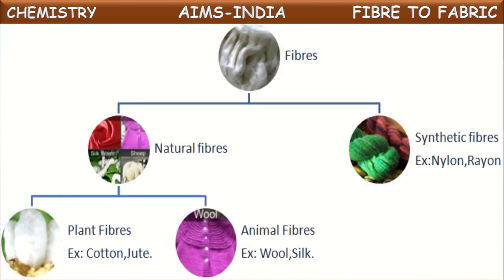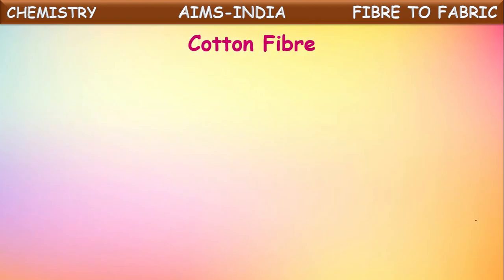So we can segregate the fibers like this. Fibers are classified first into natural fibers and synthetic fibers. Again, these natural fibers are classified into two types based upon the sources, plant fibers and animal fibers. And those prepared by human beings are synthetic fibers. Now, first let us talk about cotton fiber, one of the natural fibers.